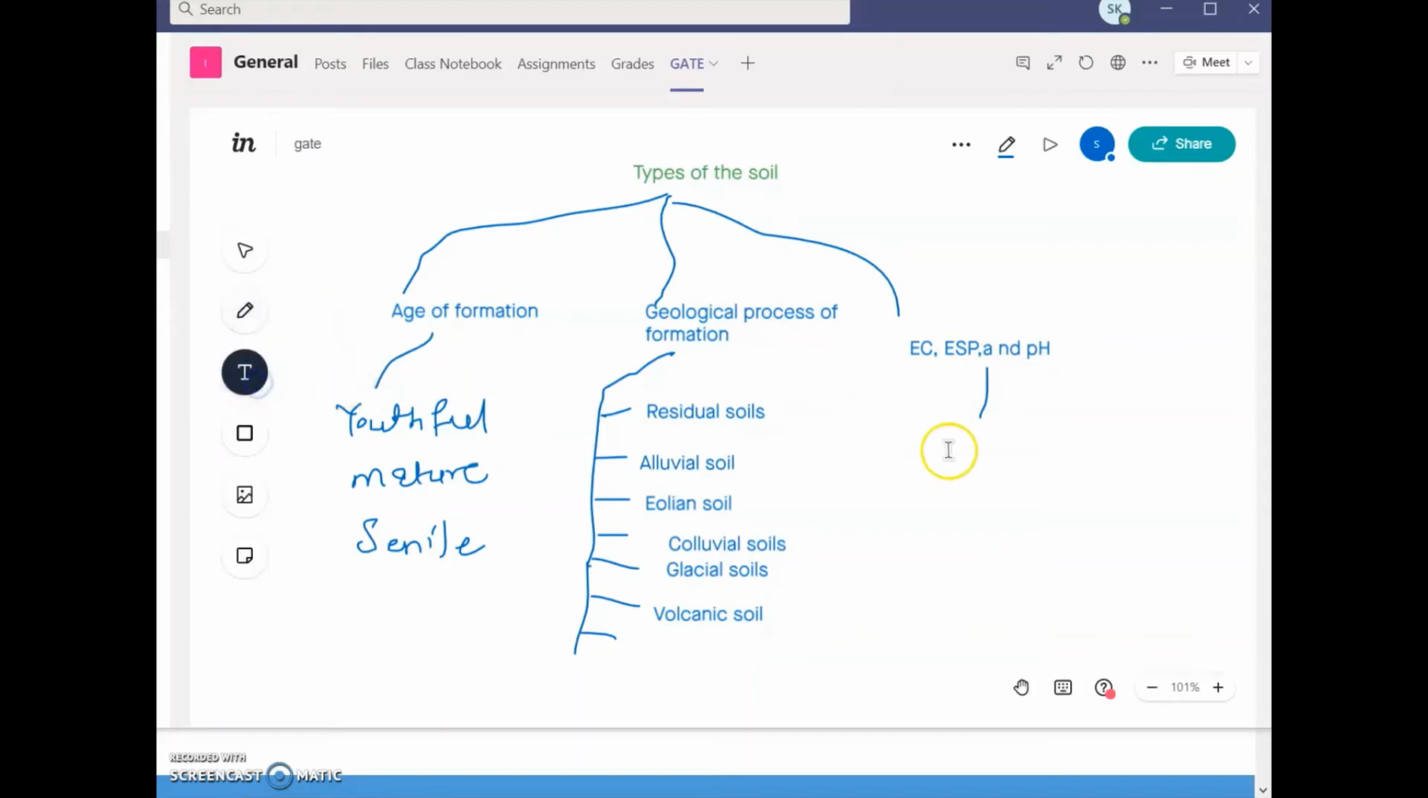Suppose there are three types based on what kind of electrical conductivity, exchangeable sodium percentage, and pH value there is. So we can make a table over here, and from that table we can understand very easily. I can open Excel, or we can write here also, that is not an issue.